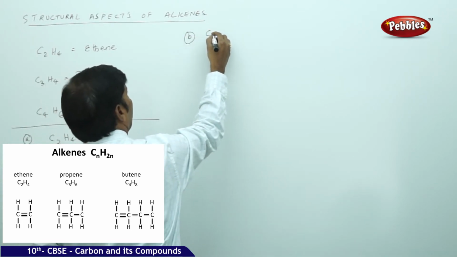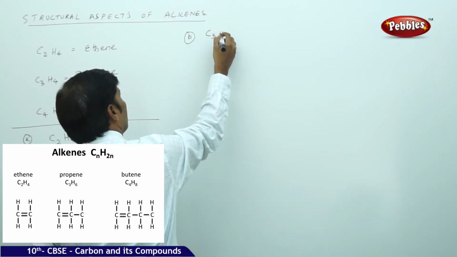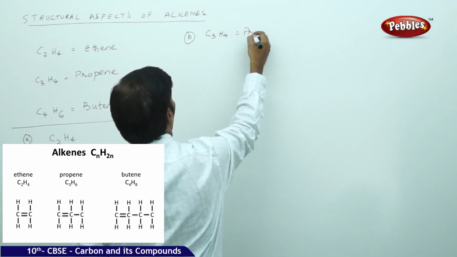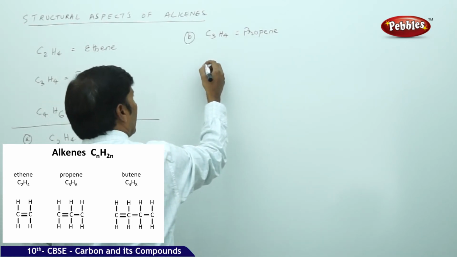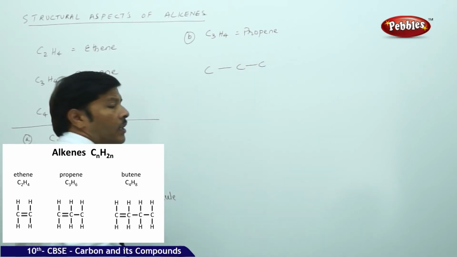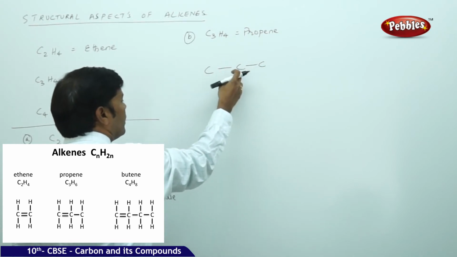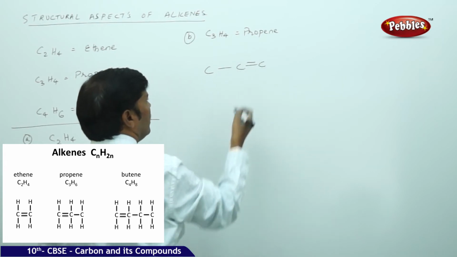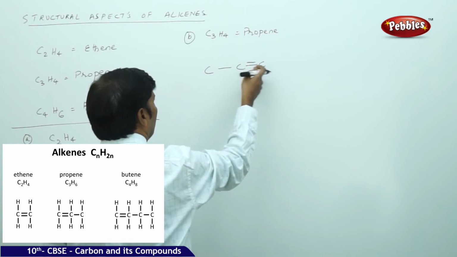So if you go for B, C3H4, it is propene. If you take propene, yes, you can take 3 carbons, that is 1, 2 and 3. You can create a double bond anywhere, either between these 2 carbons, or you can create the double bond between these 2 carbons or these 2 carbons. So I am creating the double bond between the first 2 carbons from the right side to the left side.